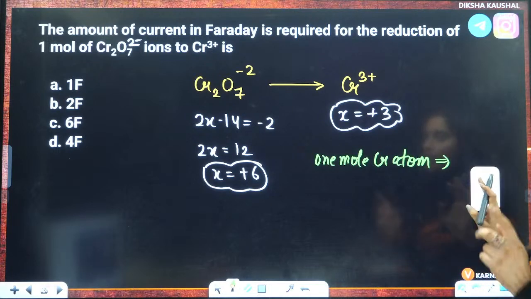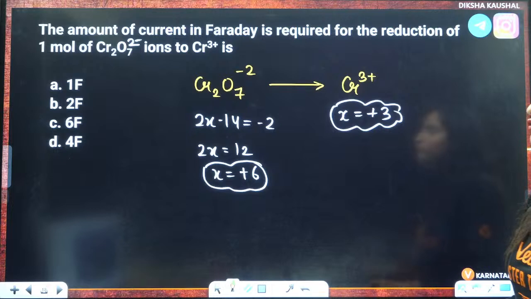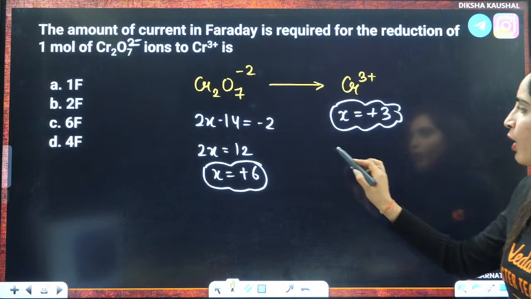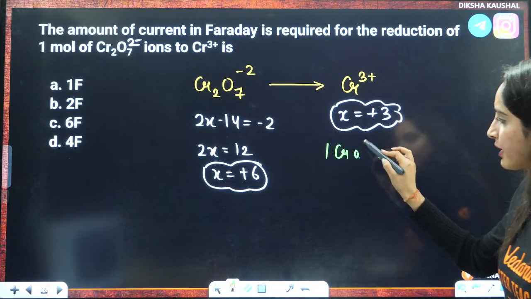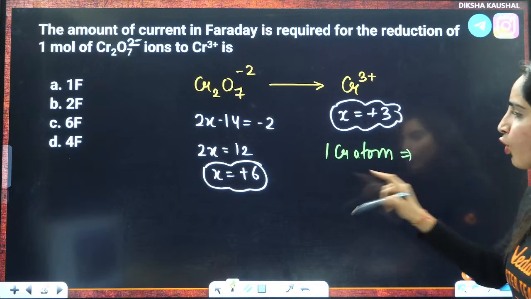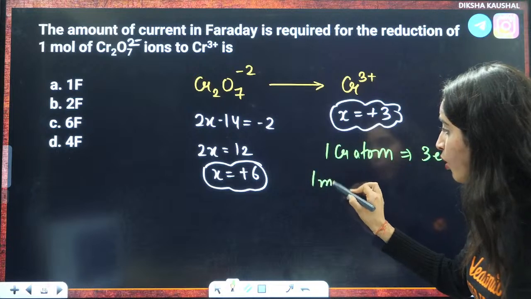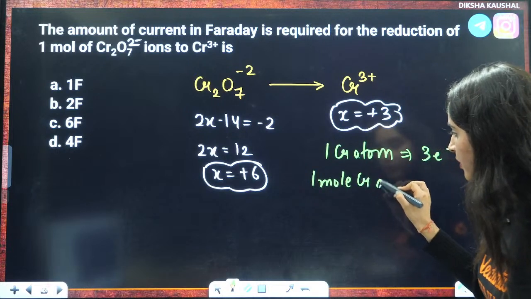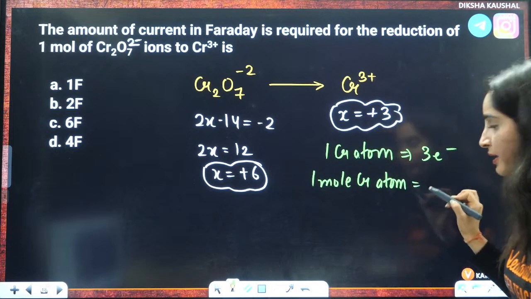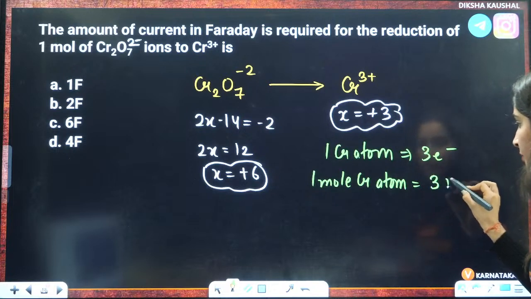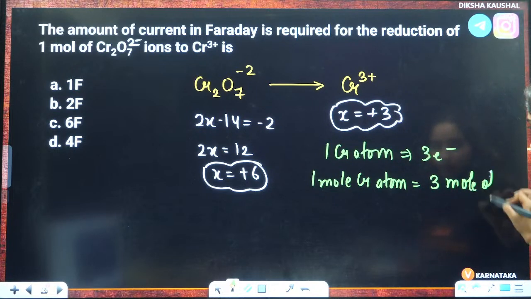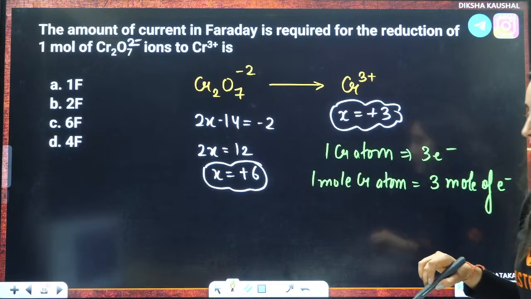And if you talk about not 1 mole, if you talk about 1 Cr atom, 1 chromium atom has gained 3 electrons. 1 mole of chromium atom has gained 3 mole of electrons, right?